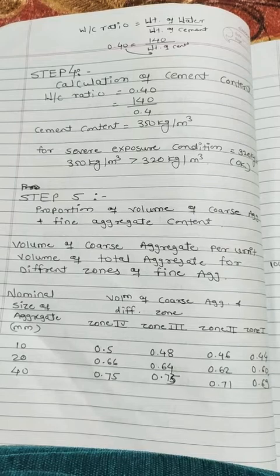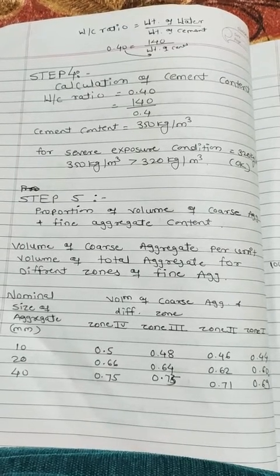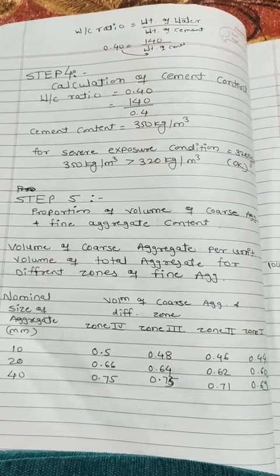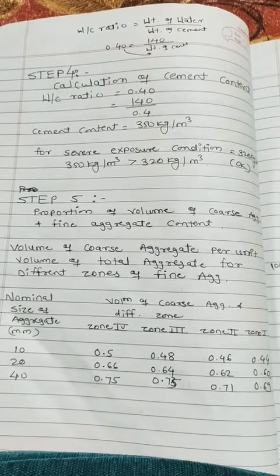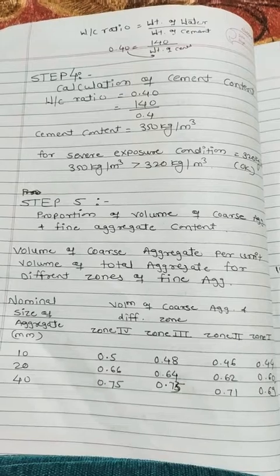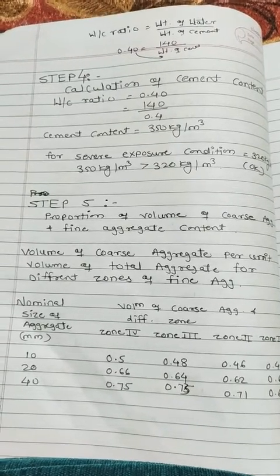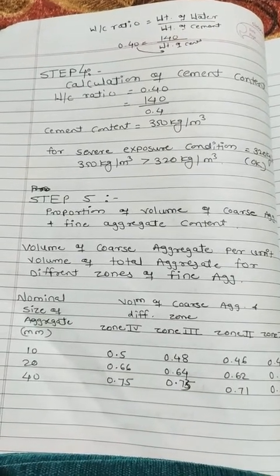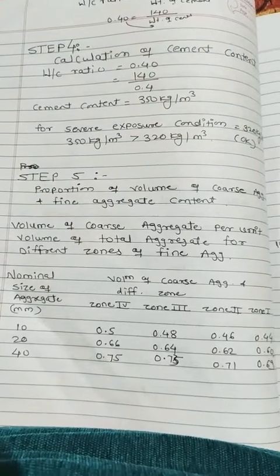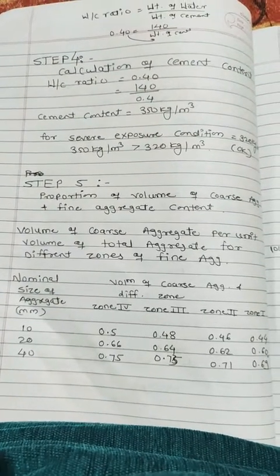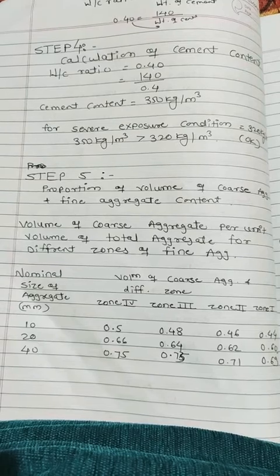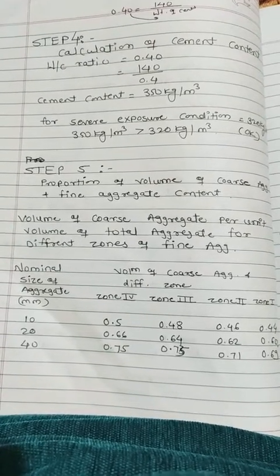So weight of cement is 350 kg per meter cube. For severe exposure condition, it is 320 kg per meter cube. So 350 is greater than 320 kg, so it's okay. Now step number 5, proportion of volume of coarse aggregate and fine aggregate content.